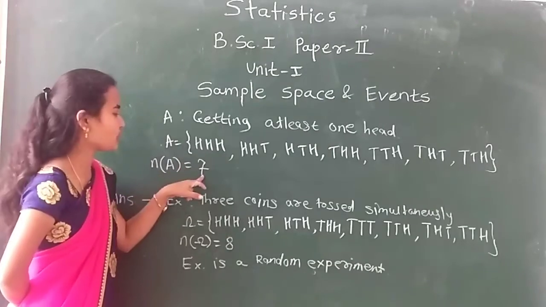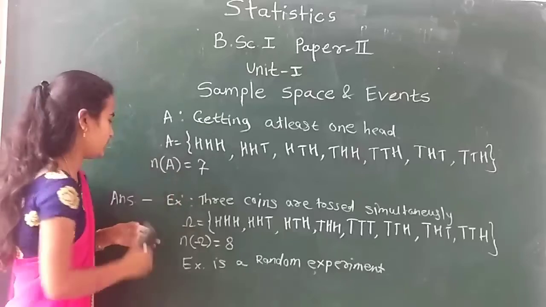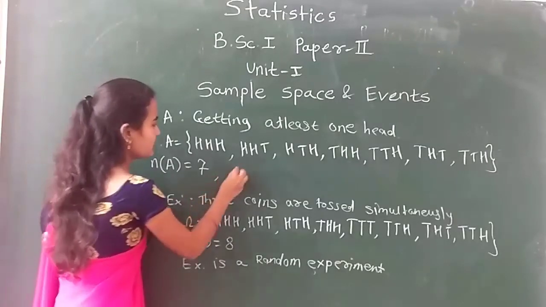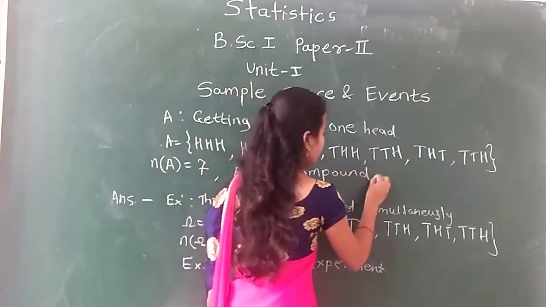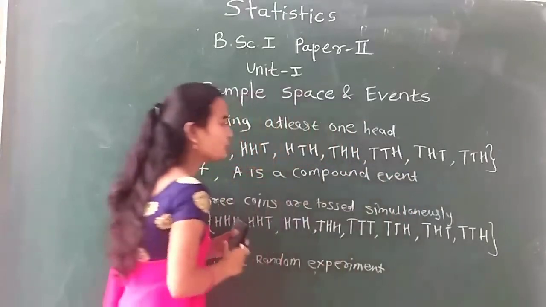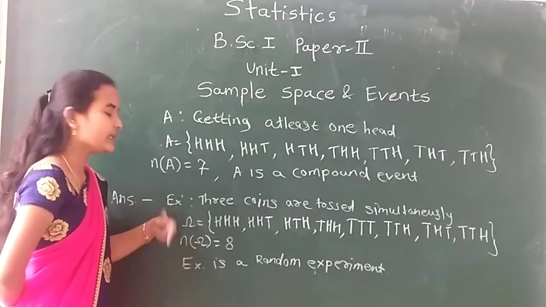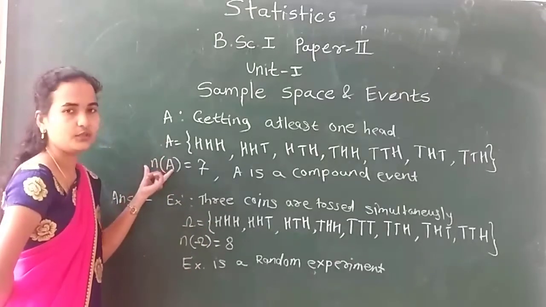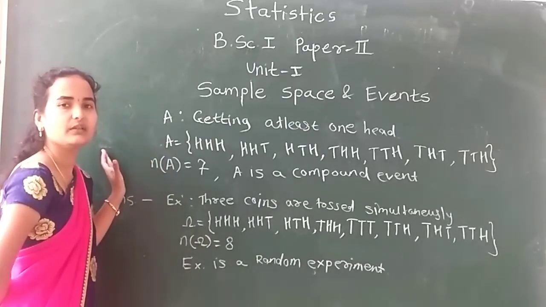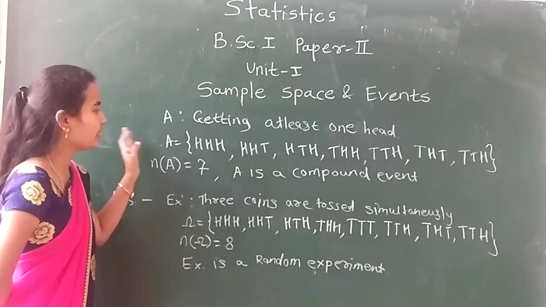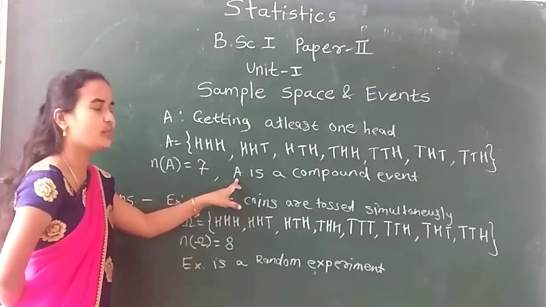As A consists of 7 elements, that means your event A is a compound event. How to classify an event is most important, on the basis of how many elements are present in your event. If your event consists of only one sample point, then we classify it as a simple event or elementary event. And if your event consists of more than one sample point, then it is classified as a compound event.